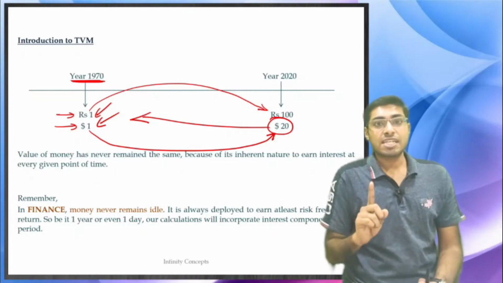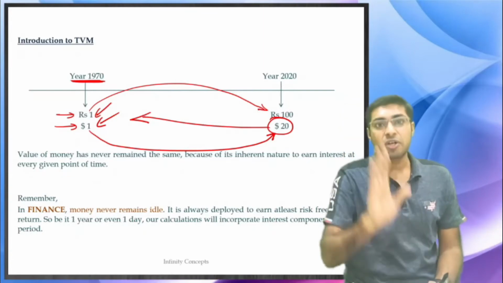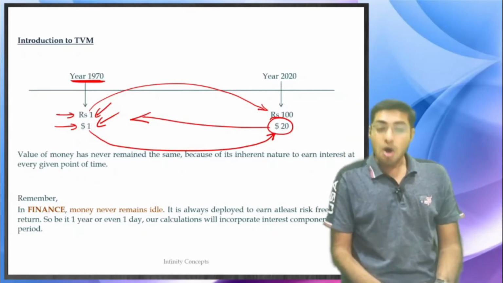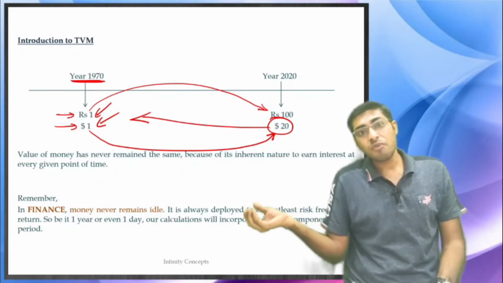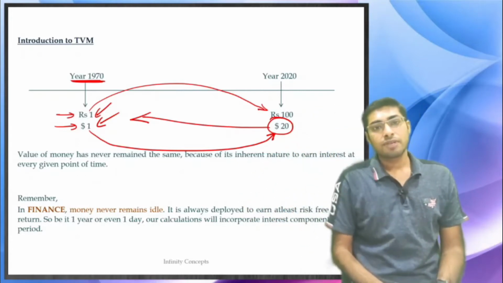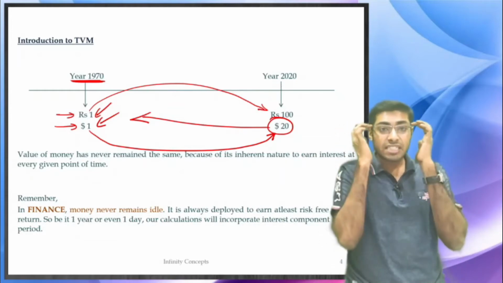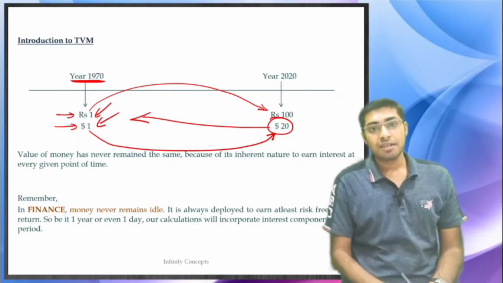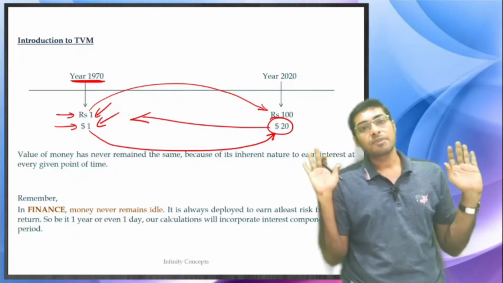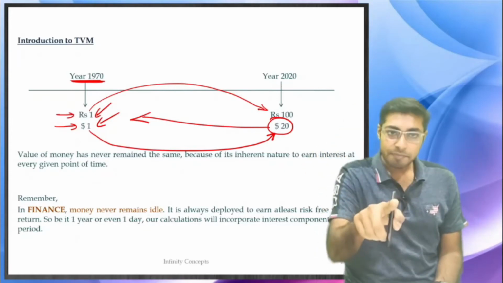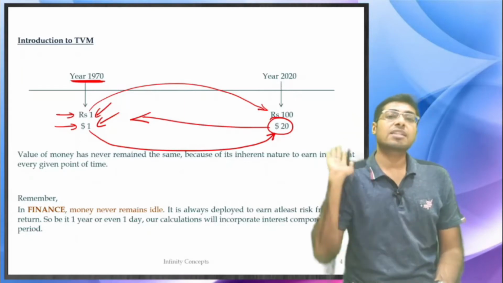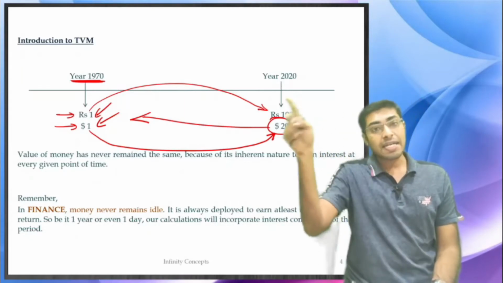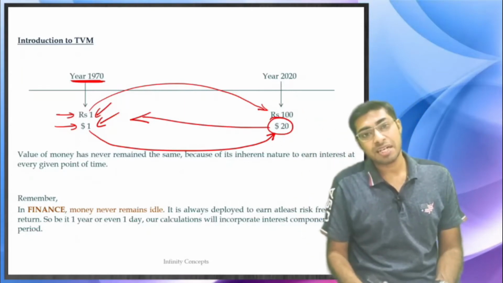Now, if someone says that today I want to give $1 to you, or after 1 year I want to give $1.1 to you, and if 10% is the interest rate in your mind, then both mean one and the same. Whether I give 1 today or 1.1 after 1 year, both are the same, if the market interest rate is 10%.